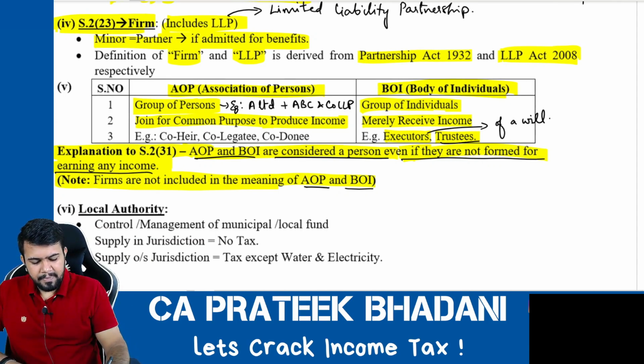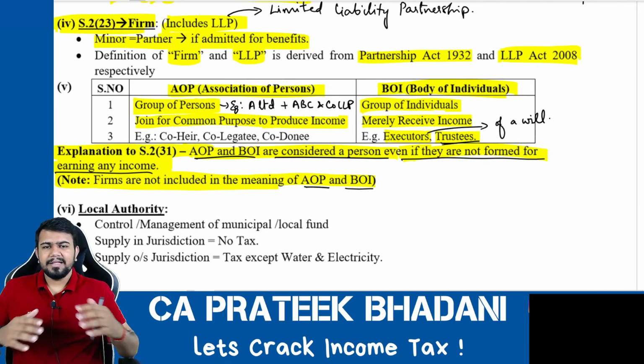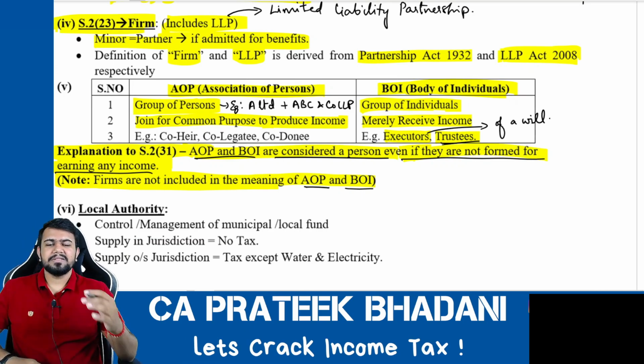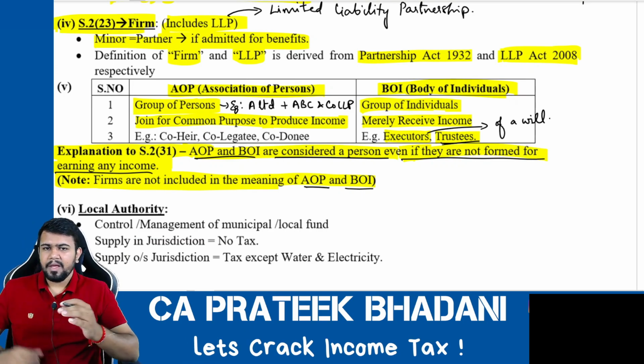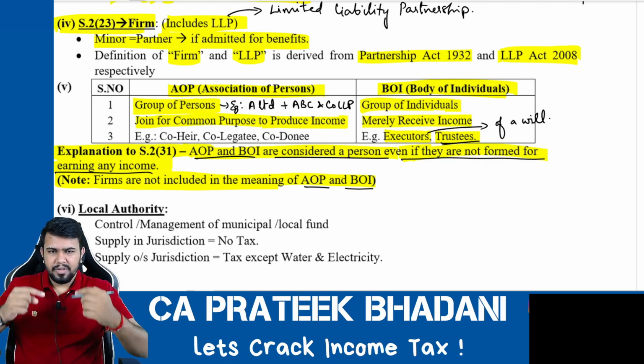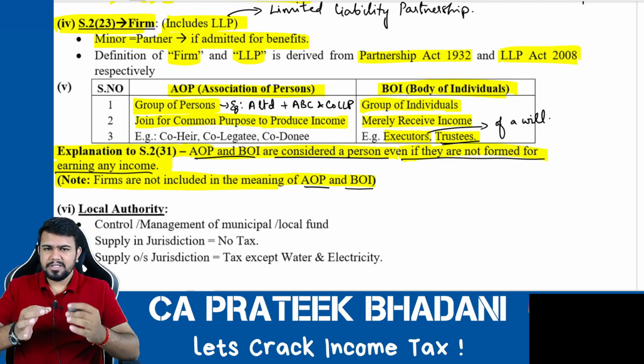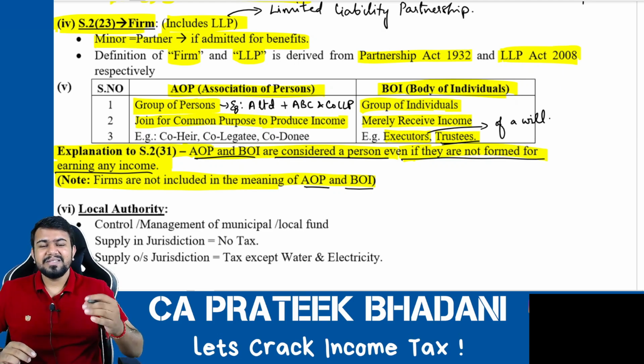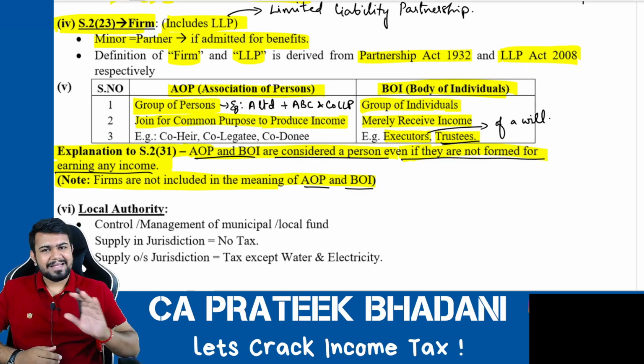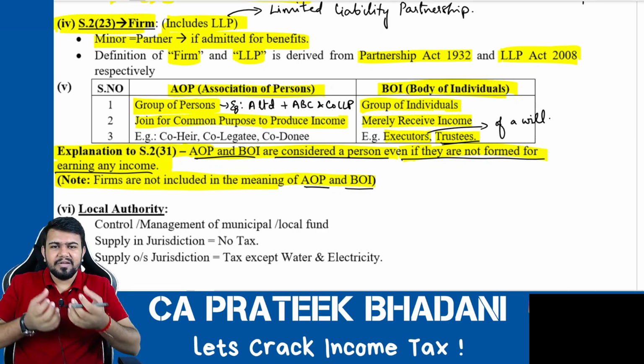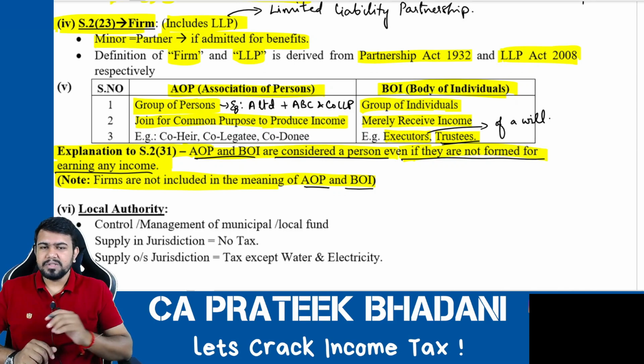Trustee means what? When a trust is formed, the people who are responsible to manage the trust are called trustees. Now, the trust receives donation, correct? Do the trustees use the donation for themselves? The answer is no. They only receive the donation, but they are not allowed to use it. Who uses the donation?